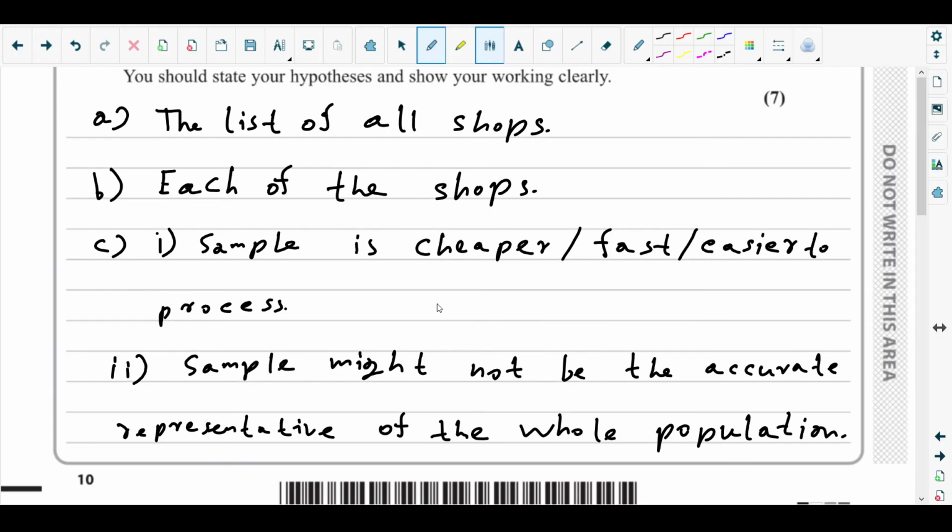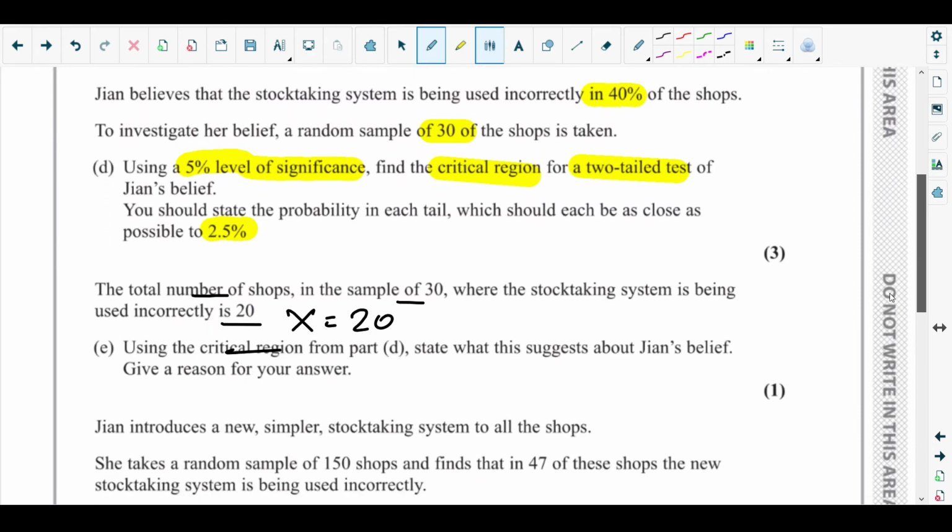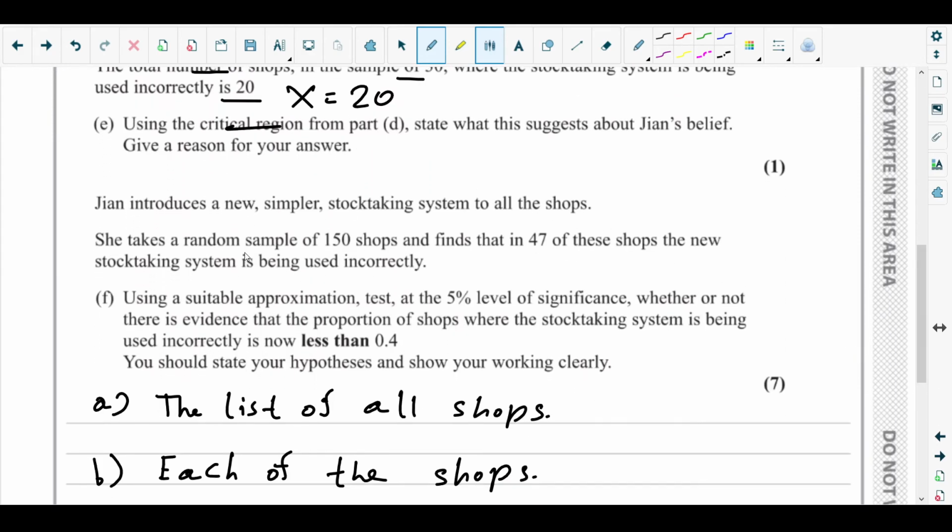Now next is part F. In part F, Jan introduces a new, simpler stock taking system to all the shops. She takes a random sample of 150 shops. That's a large number. She finds that in 47 of these shops the new stock taking system is being used incorrectly. So they got the outcome of the statistic, that is 47.